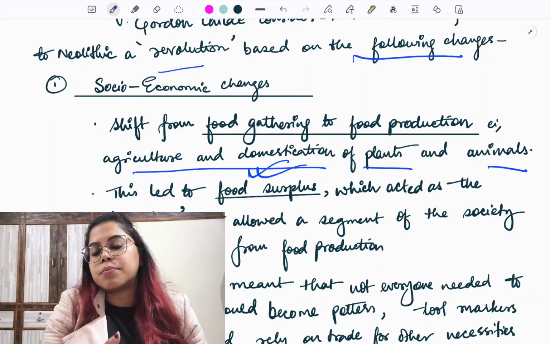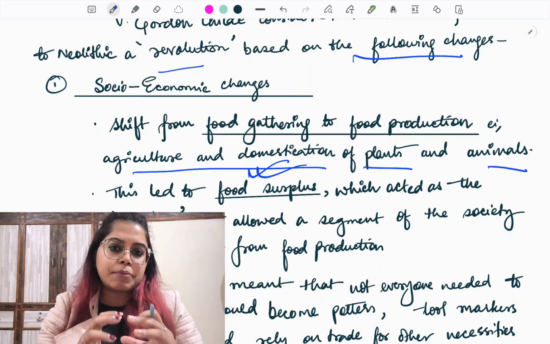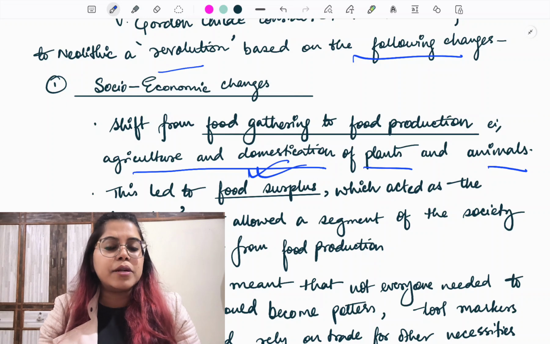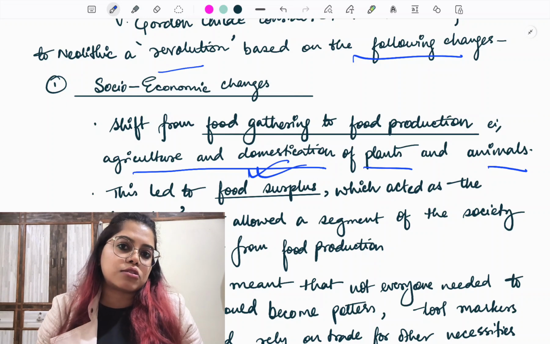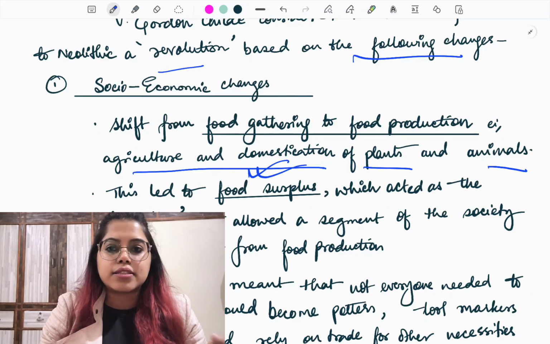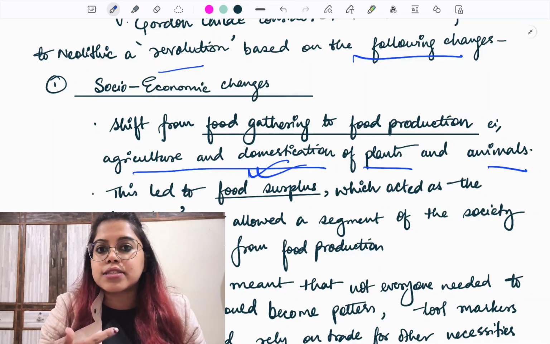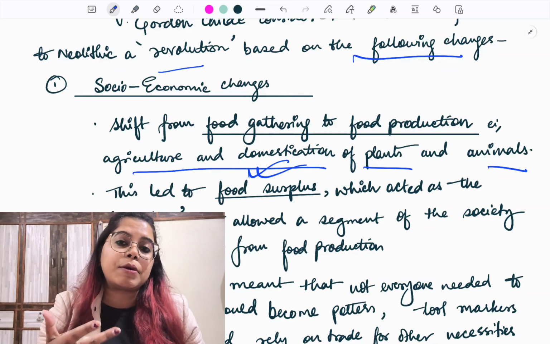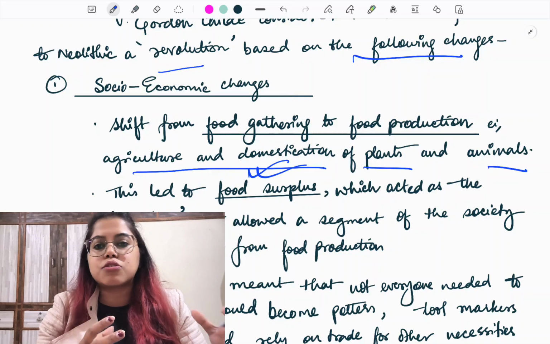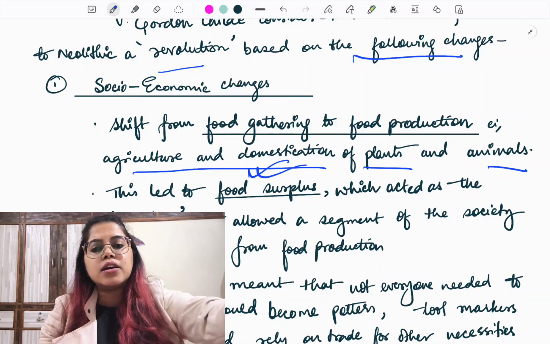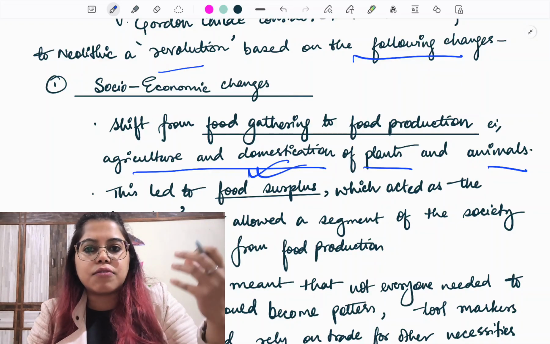When we had food surplus, it means that not everyone in that particular band or group needed to depend on agriculture for food. So this increased the scope to explore other areas. For example, trade. For example, pottery. For example, there are some people who even became priests, dedicated their thought process to what? To understanding the various phenomena of nature.